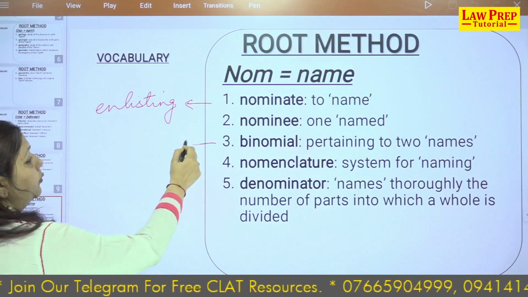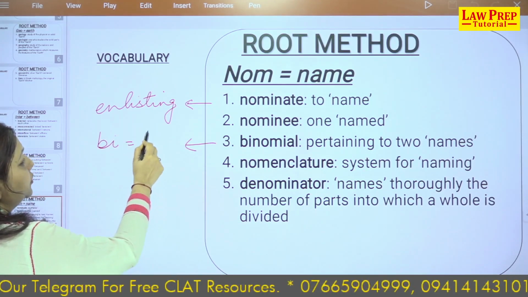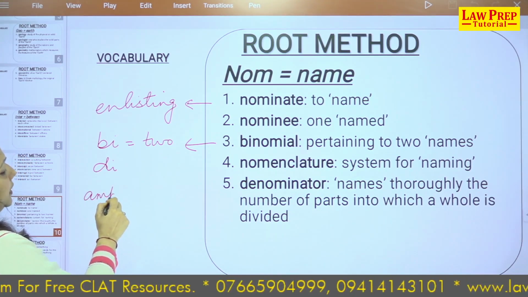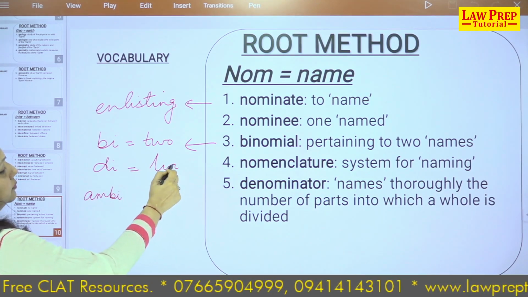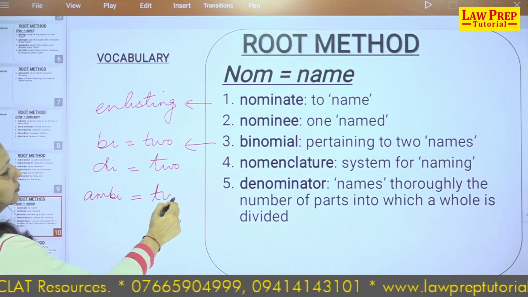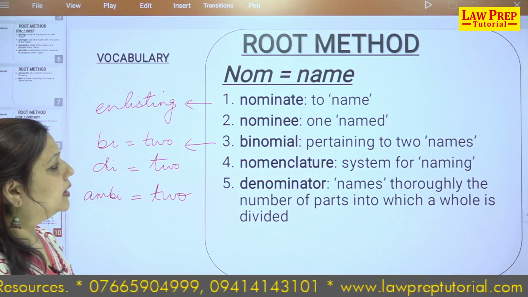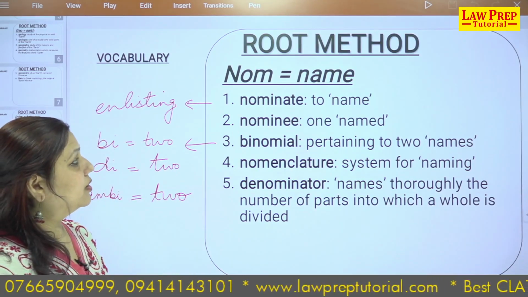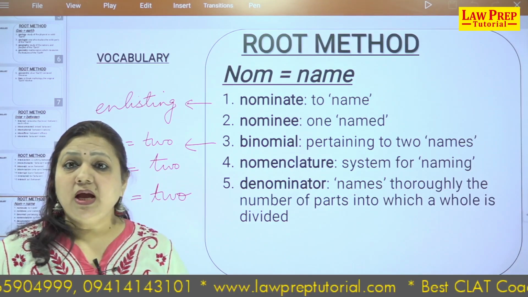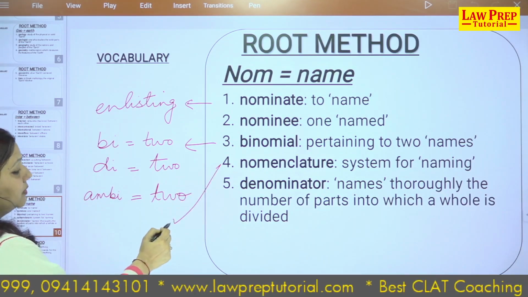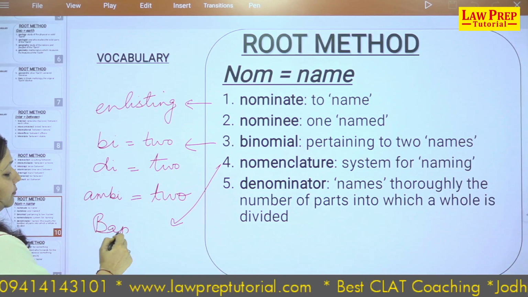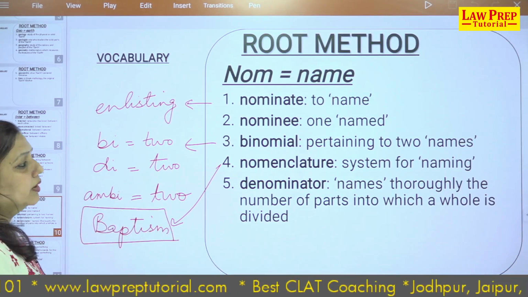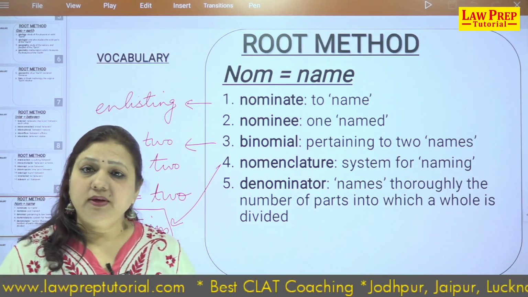Binominal, which is the root bi meaning 2. See, there are 2 roots, in fact 3 roots, which all mean 2. So, binominal is pertaining to 2 names, 2 things coming together. Nomenclature, from the root, is a system of naming. Have you heard in Christianity there is a term, the word used, baptism? It is giving a name to somebody. That is a nomenclature, a system for naming things.